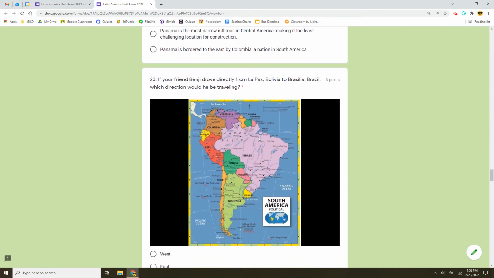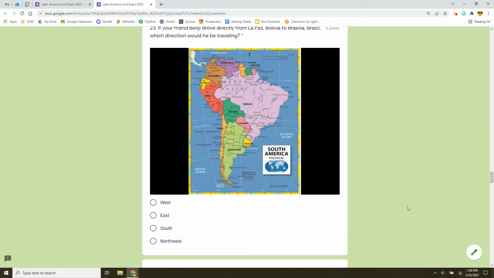Number 23, zoom in and out of this map as needed. If your friend Benji drove directly from La Paz, Bolivia, it's in this dark green country called Bolivia, to Brasilia in Brazil, it's in this lavender colored country called Brazil, which direction would he be traveling? He starts in La Paz and moves his way across to Brasilia. Is he going west, east, south, or northwest?